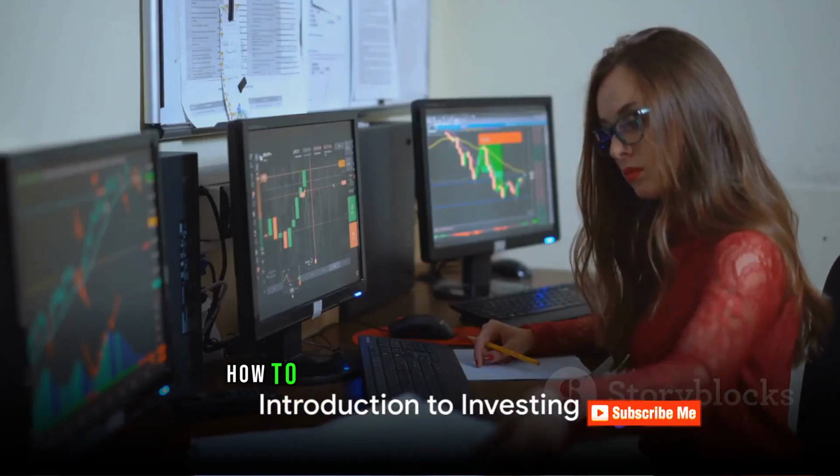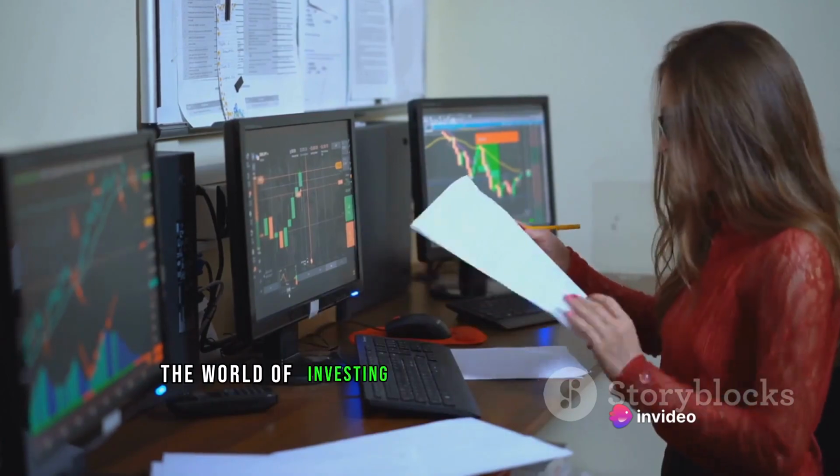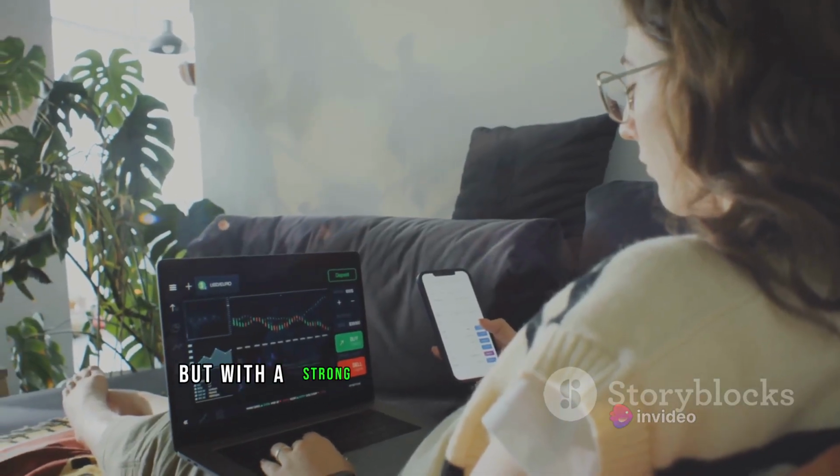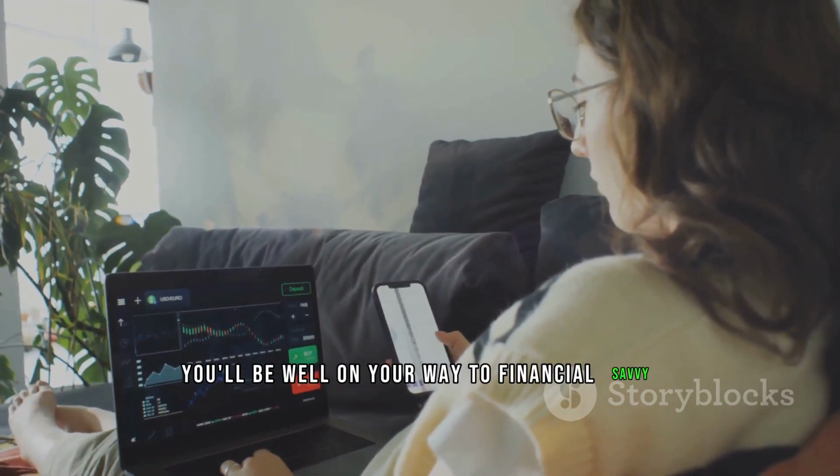Have you ever wondered how to invest in stocks as a beginner? If so, you're in the right place. The world of investing can seem daunting at first, but with a strong understanding of the basics, you'll be well on your way to financial savvy.